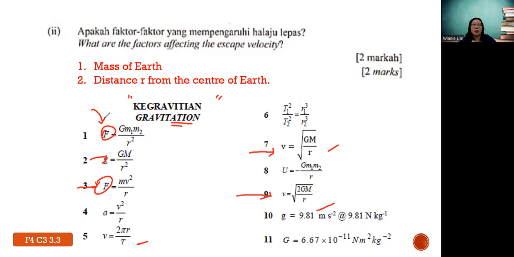Like this one is the universal gravitational force. This is centripetal force, right? So you still need to be very clear on each topic when you study those particular topics. So this is kind of important also. Generally this is the formula 2GM over r, where G is the gravitational constant, M is the mass of the Sun or Earth, and r is the distance. That's why this is the 2 factor, and that's where they come from, the answer. Mass of Earth, and then distance r from the center of the Earth.